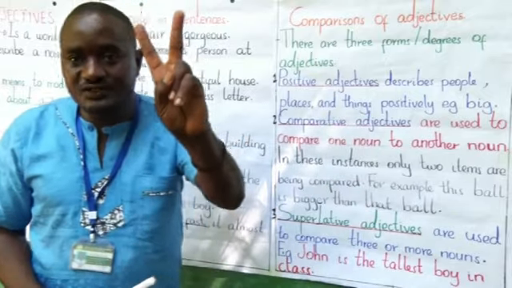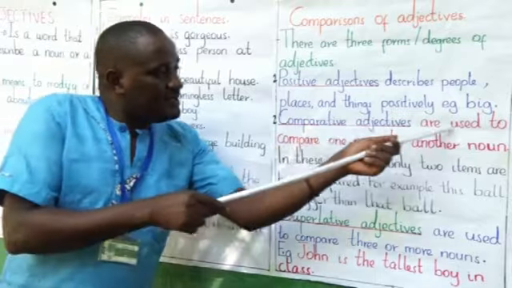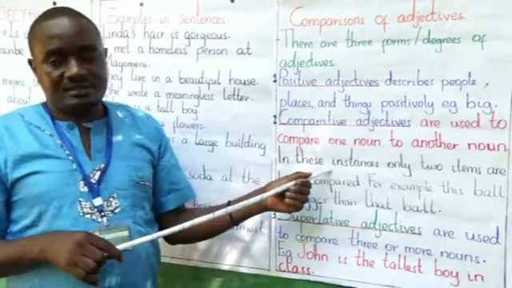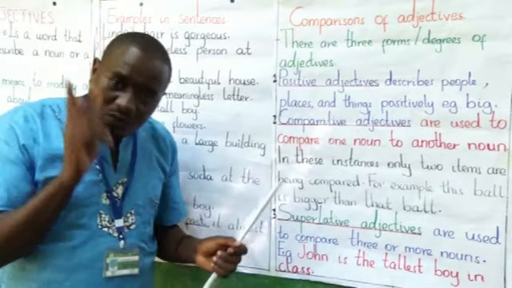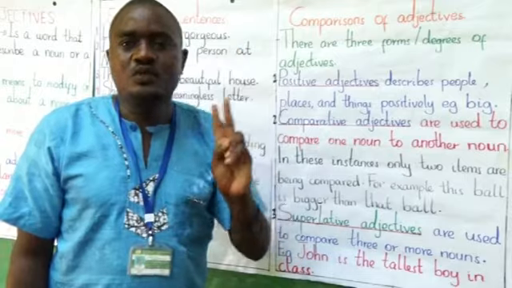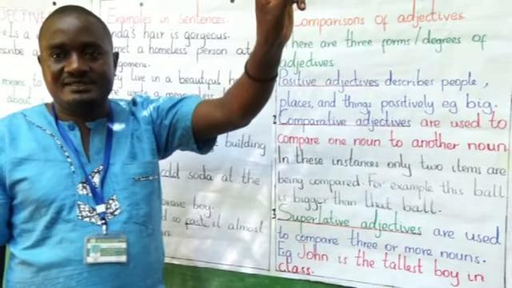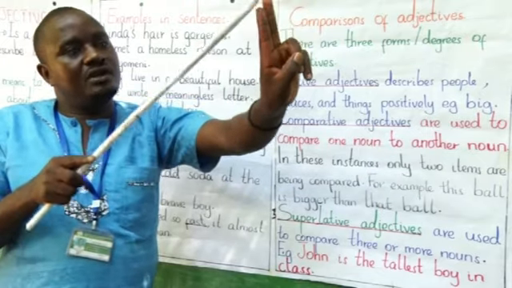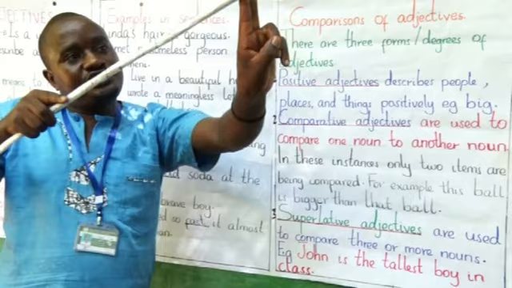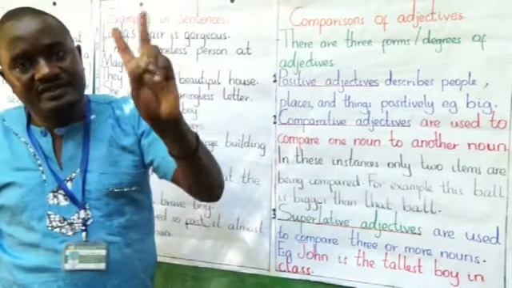They are used to compare one noun to another, in these instances only two items. For example, like these two fingers of mine. Here you can say tall, taller, or short, shorter. You're comparing two things only.